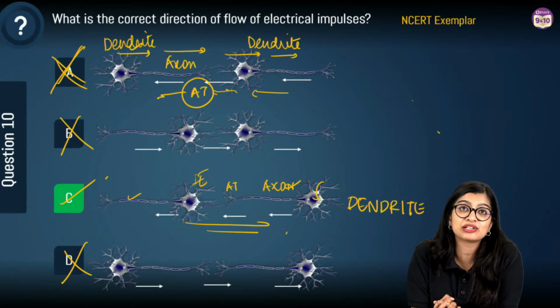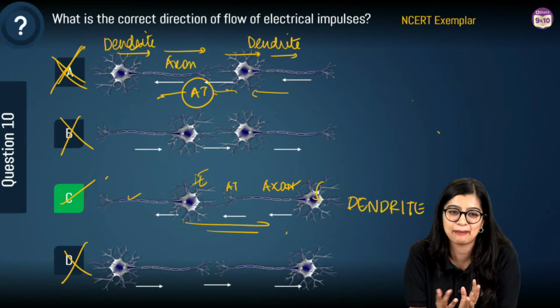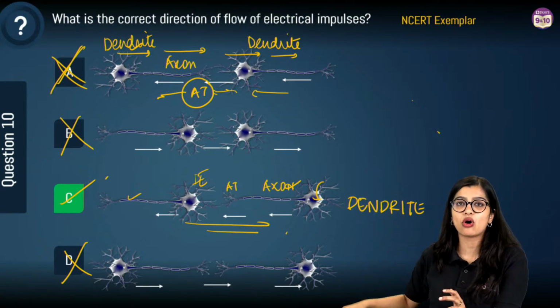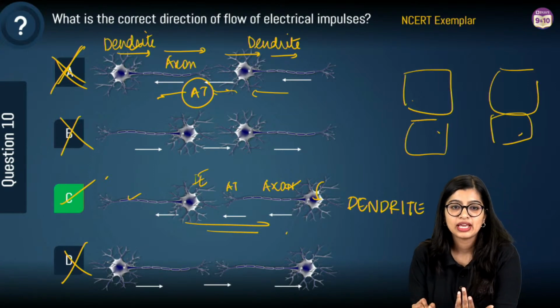Ma'am, will these type of questions come? They can come. They have asked questions also, or they will give you diagram based questions. So they'll give you these 4 diagrams and then they may give you 4 options. They could do that as well, right?